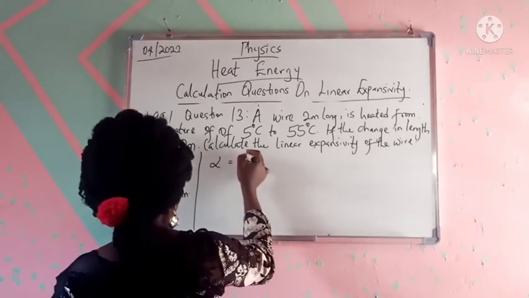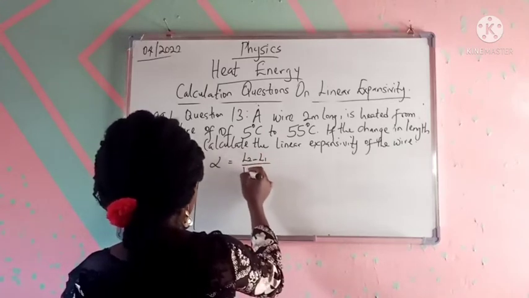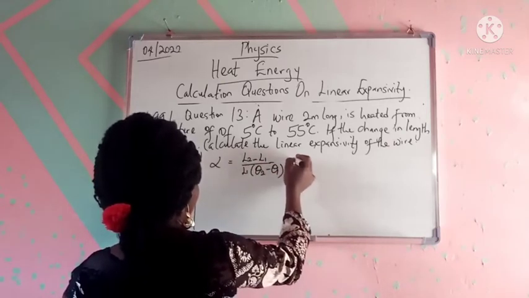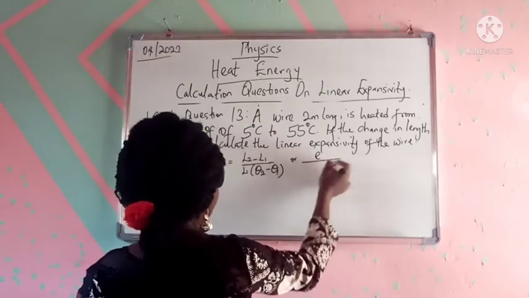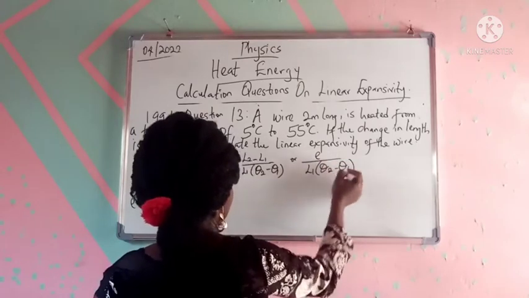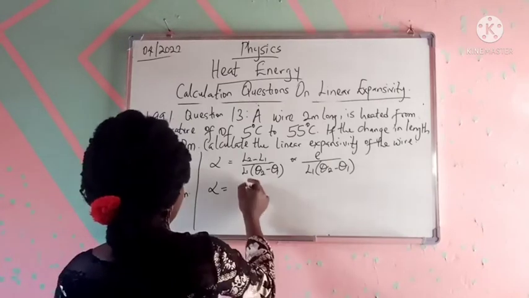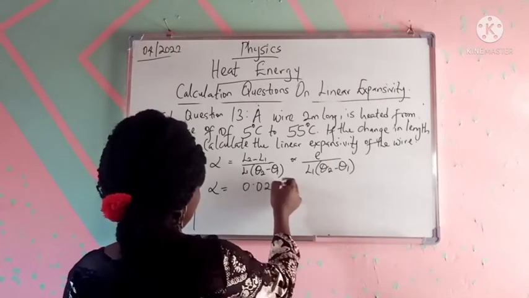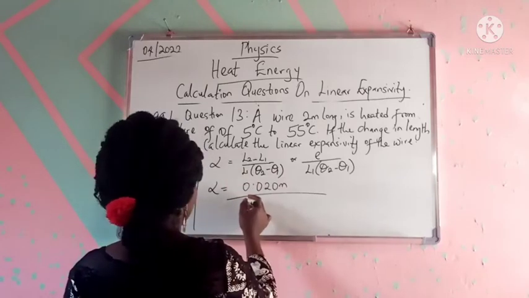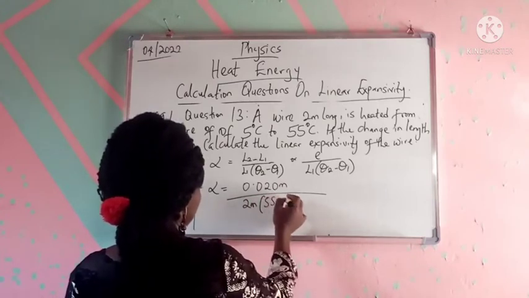Linear expansivity is equal to (L2 minus L1) over L1 times (theta 2 minus theta 1), or extension over L1 times (theta 2 minus theta 1). Alpha will be equal to our extension, given as 0.020 meters, over L1, given as 2 meters, times the temperature rise, 55 minus 5.